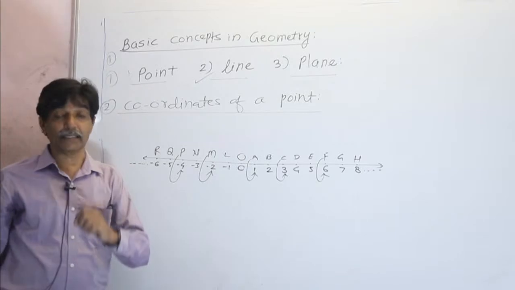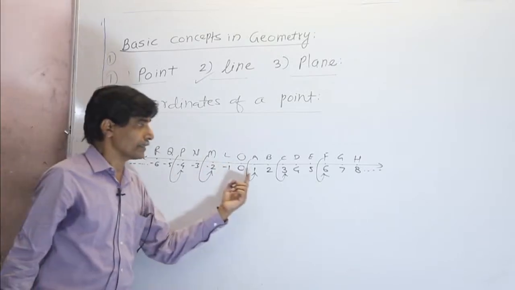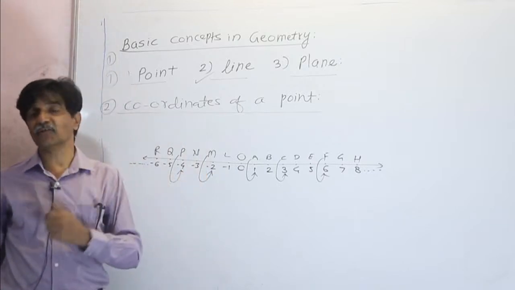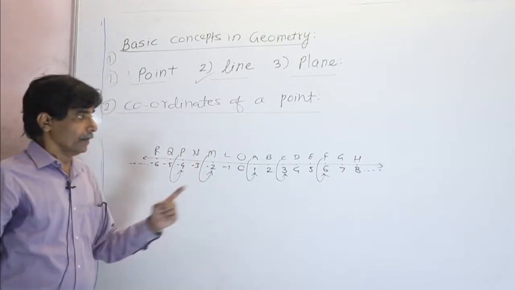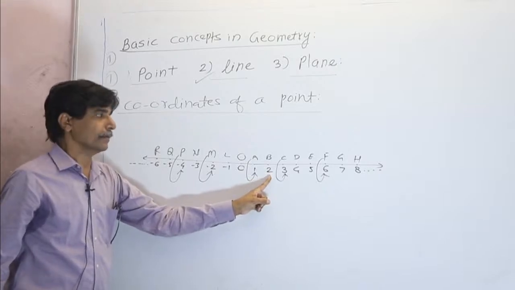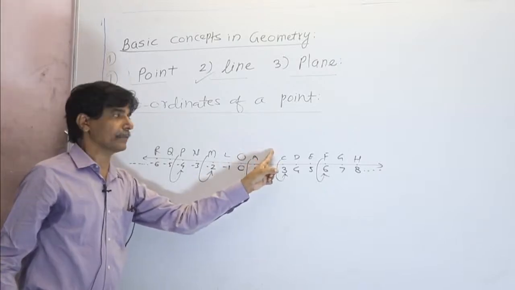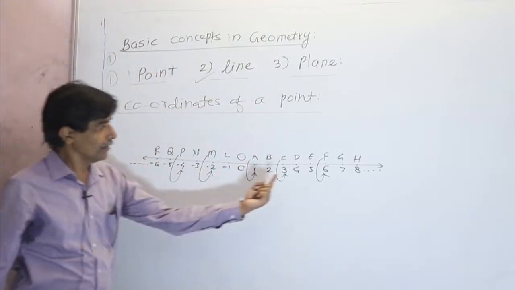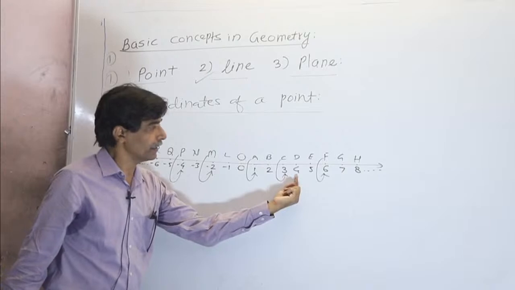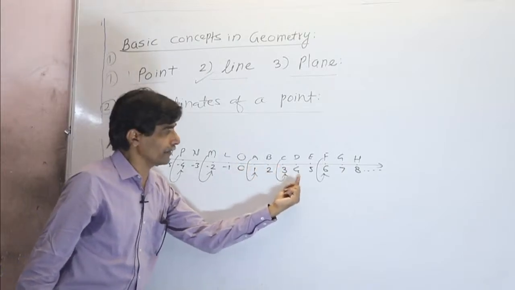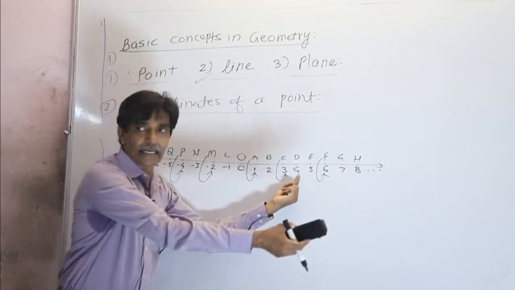Remember this always: the positive and negative signs of the coordinate represent their directions. So +2 represents that point B is 2 units to the right of the origin.